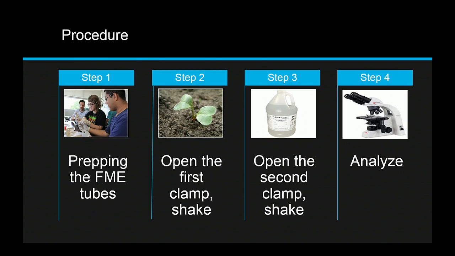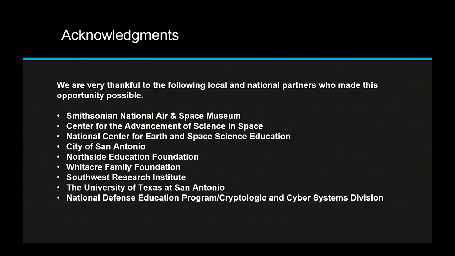Some of the procedures we had was for prepping the FME tubes to begin with. The second step in this is opening the first clamp to allow the gibberellic acid to mix with the seeds. The third step is opening the second clamp so that the fixative can stop the growth after our experiment has been finished. We would have gotten to step 4, but unfortunately, we didn't make it that far.